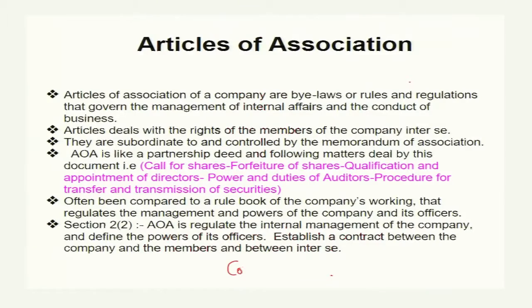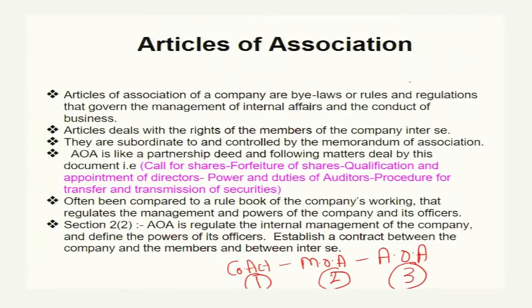One is the Company Act, another is the memorandum of association, and the third is known as the article of association. So first position is given to the Company Act, second position to the memorandum of association, and third position to the article of association.